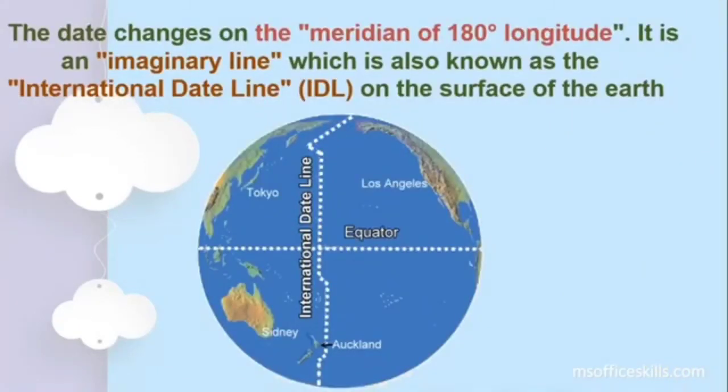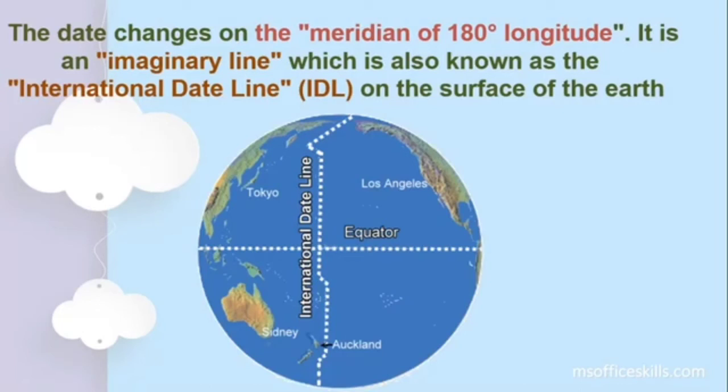Now this is one more important thing when we talk about time. Definitely time is divided into minutes and hours and into days and months and years. Okay, so the day or the date is also a very important component of time. So we have learned that the date changes on a particular imaginary line which is called the international date line.